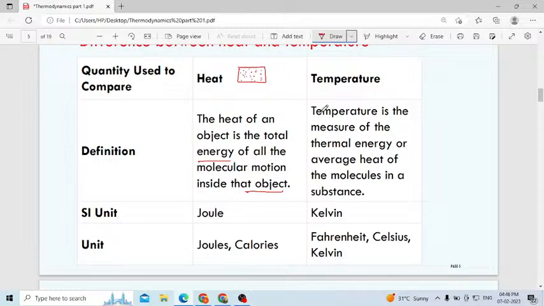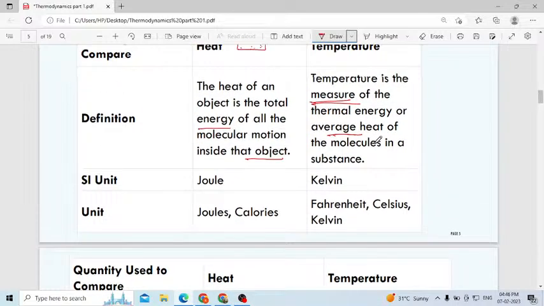Then next, what is meant by temperature? Temperature is the measure of the thermal energy, the average heat of the molecules in a substance. Always remember, temperature is nothing but the measure of thermal energy and average heat. Here also, I told you heat considers the motion of all the particles. Temperature measures whether the particles are moving fast or slow. It measures the thermal energy or average heat of the molecules.